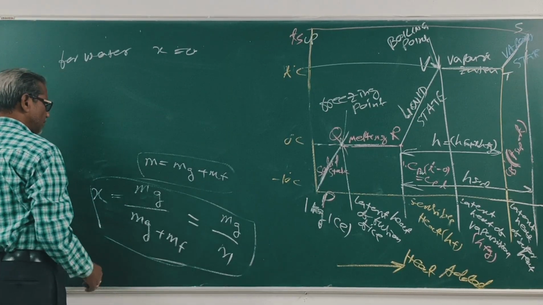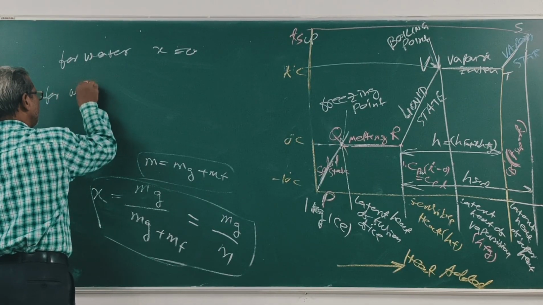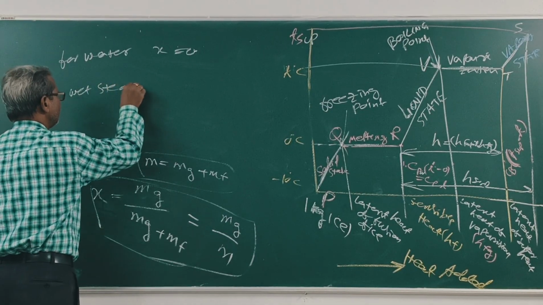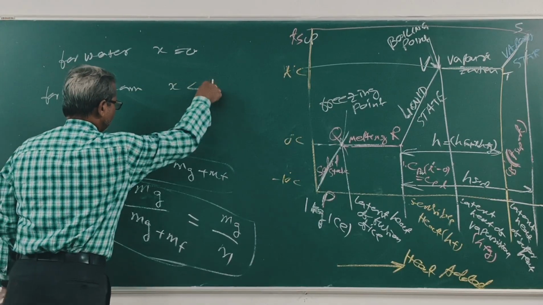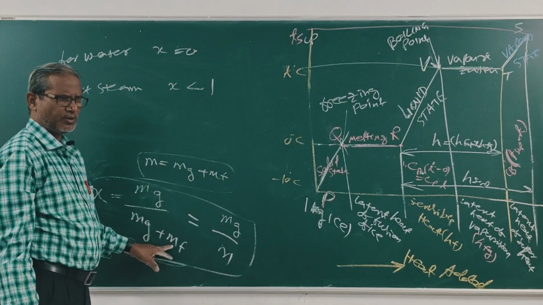For wet steam, x is less than 1, because both mg plus mf are present, so x is less than 1.